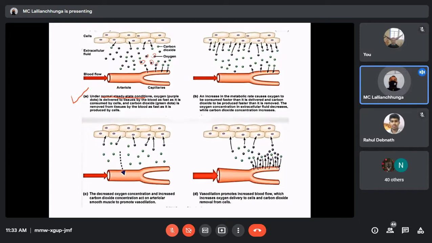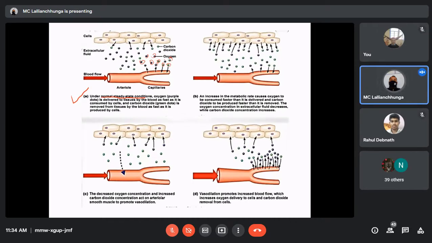And the carbon dioxide, which is in green dots, is removed from the tissue by the blood as fast as it is produced by the cells. So it means that under normal steady state condition, whatever oxygen is available from the capillaries into the interstitial tissue will be utilized as fast as it is delivered to the tissue. At the same time, carbon dioxide is also produced by the metabolizing cells, and it will be removed from the tissue by the blood as fast as it is produced by the cells.